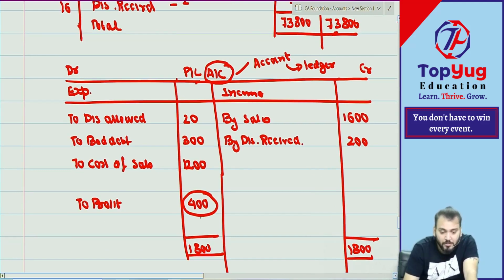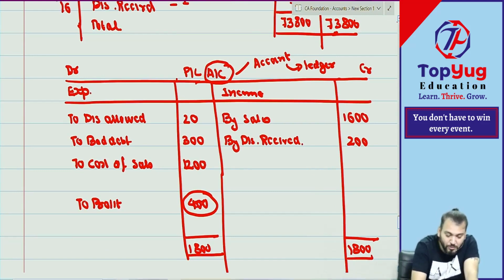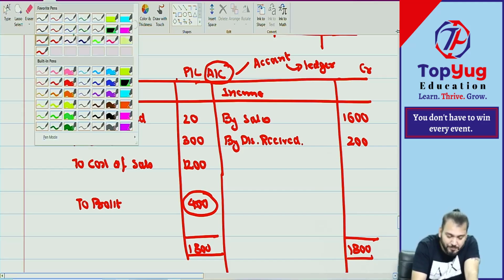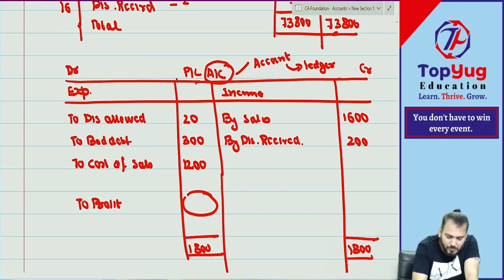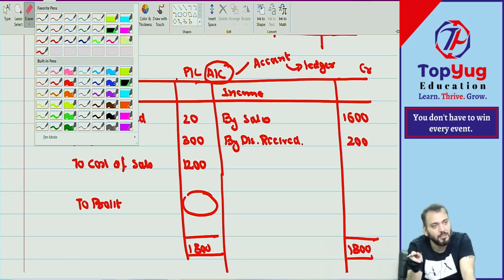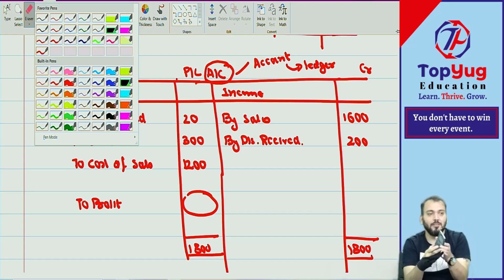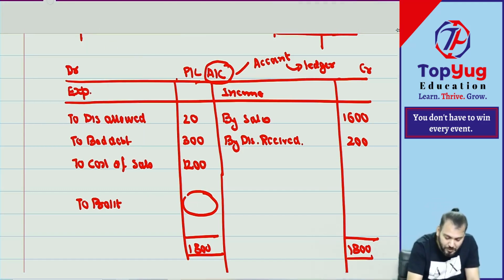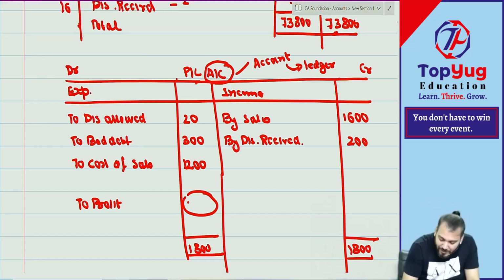Who has said 400? And please don't give me the wrong amount. Use a calculator. Who has said 400? I have not said. Please use the calculator. I know you have a brain, but a CA doesn't use the brain. A CA uses what? Calculator. One mistake means 60 marks gone in the exam. So be careful. God has given what? Calculator. So do it like this. 1600 like how much? 280. One mistake means it will not tally.